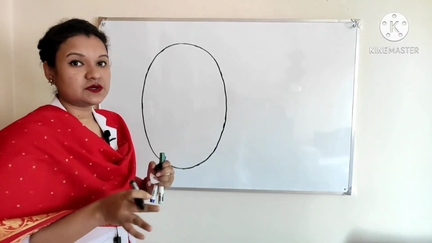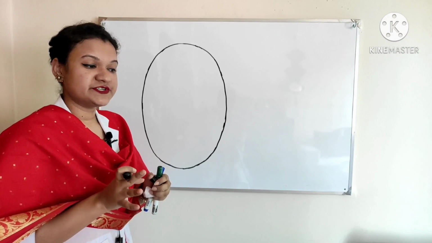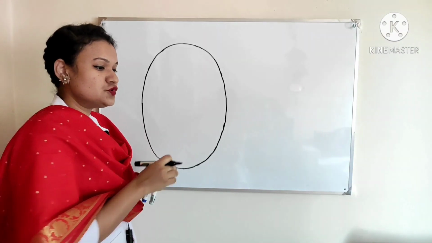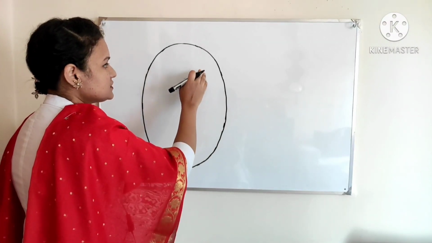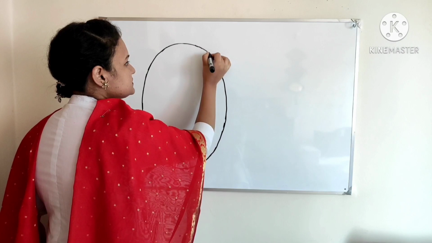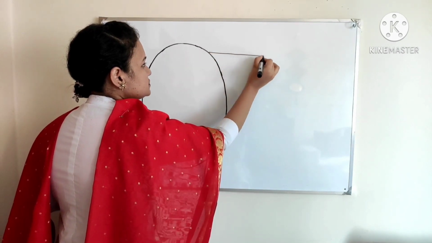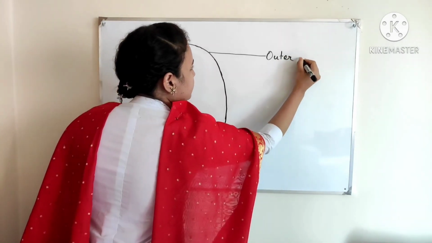This is the outer layer of mitochondria. We know that each mitochondria is formed of two membranes of lipoprotein bilayer, and this is the outer layer, so this is the outer membrane.